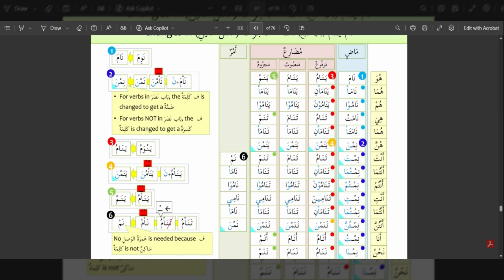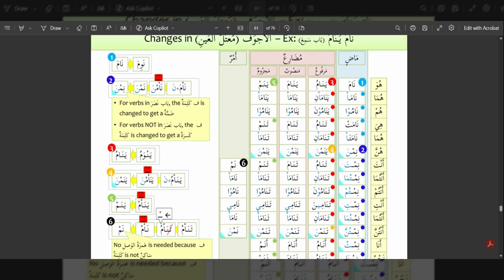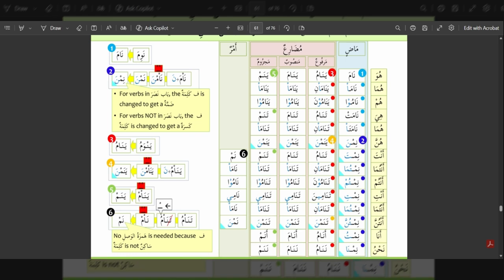So nimna again goes through some changes. We have nama plus na, which then becomes namna. There are two sukoons, which is difficult to pronounce, so we get namna, which then becomes nimna. And it is good to note that since this is bab sami'a, again, the first root letter gets a kasra.